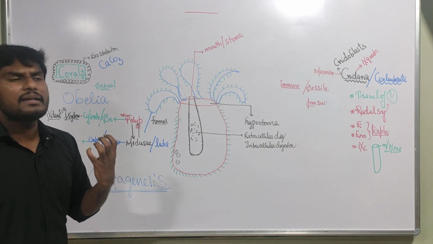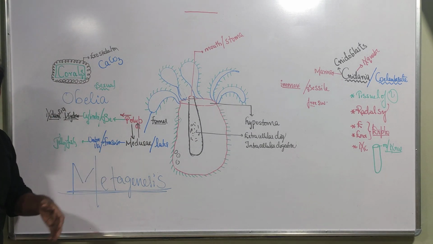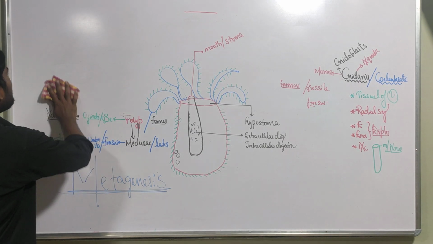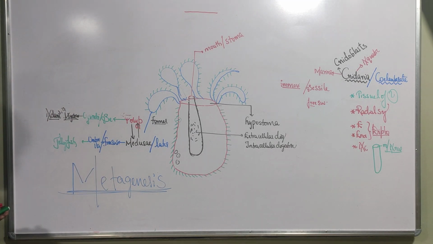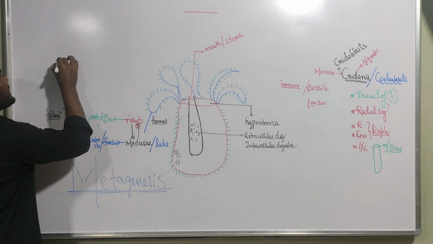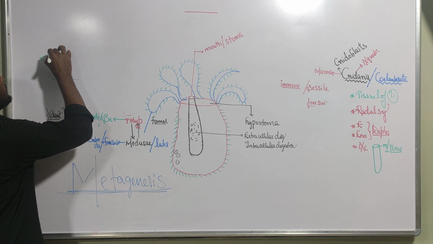This alternation of generation is called metagenesis. Let me make a simple rough diagram of this alternation of generation. For example, this is the base substratum, and here there is a polyp.